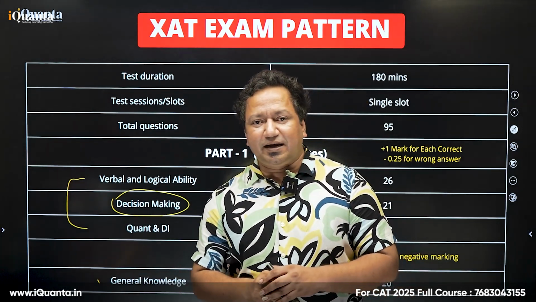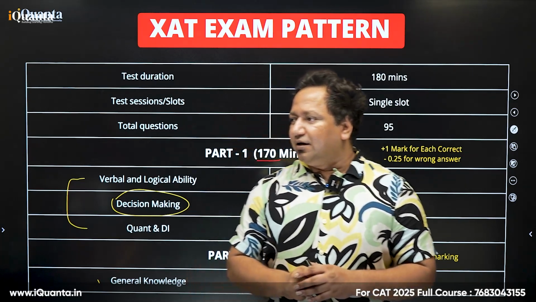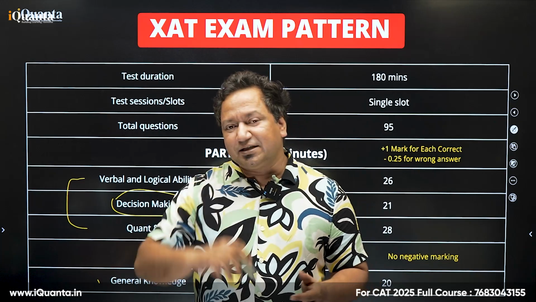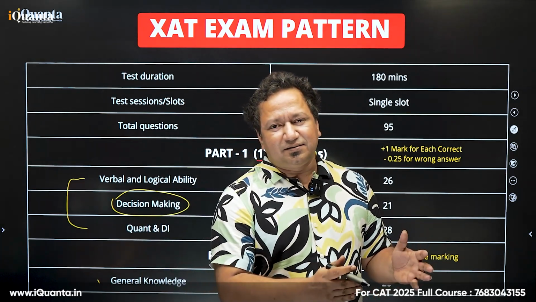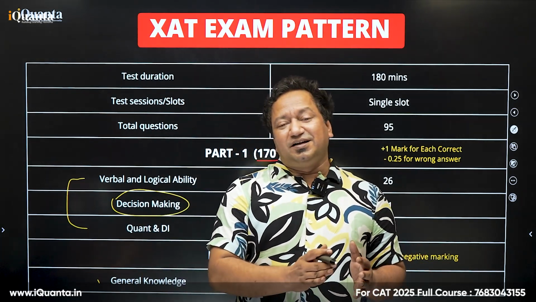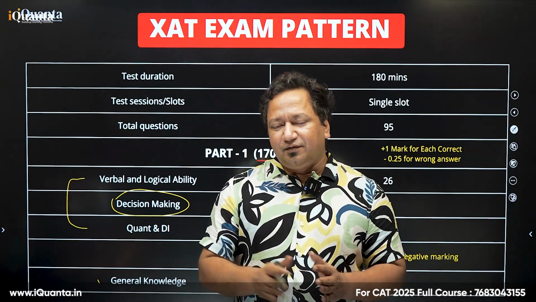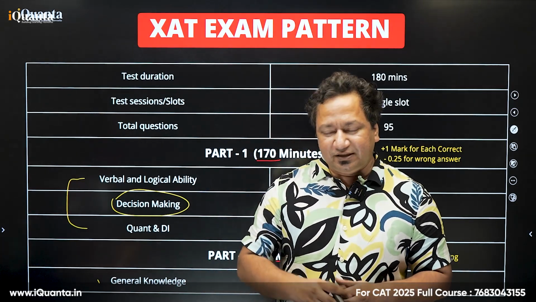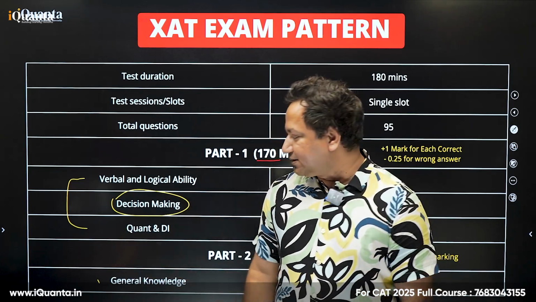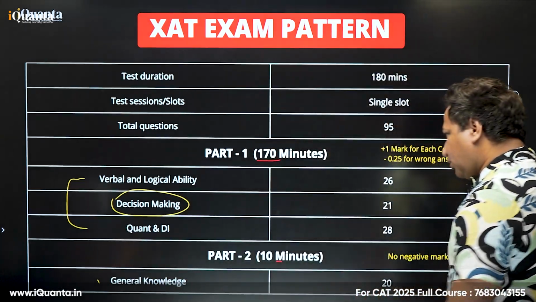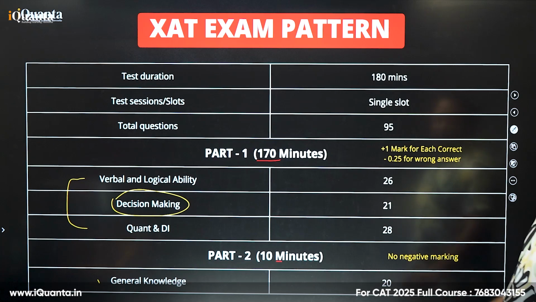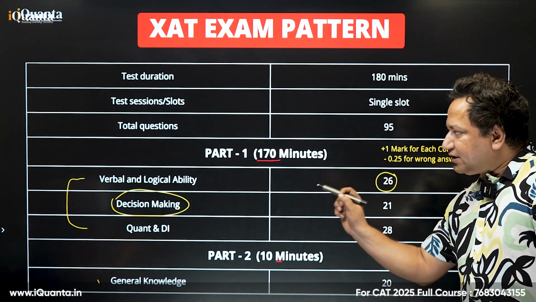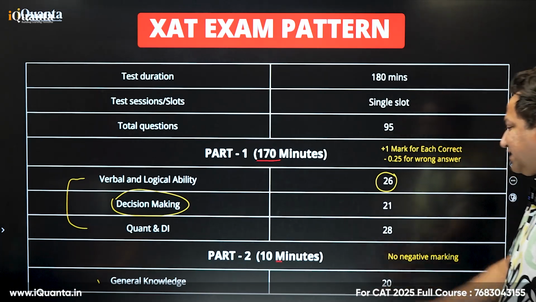So basically in CAT, a lot of people felt, okay, I'm very good in LRDI, not in Quant, or maybe not in VRC, or in some sections. So I'll have to wait for 40 minutes. Here, that's not the problem. There's no limit, no kind of hurdle over there. So you can just skip between sections and between questions. All right. So in verbal and logical ability, we have 26 questions in all. I'll also give you the exact weightage and what kind of questions are asked in the upcoming slides.